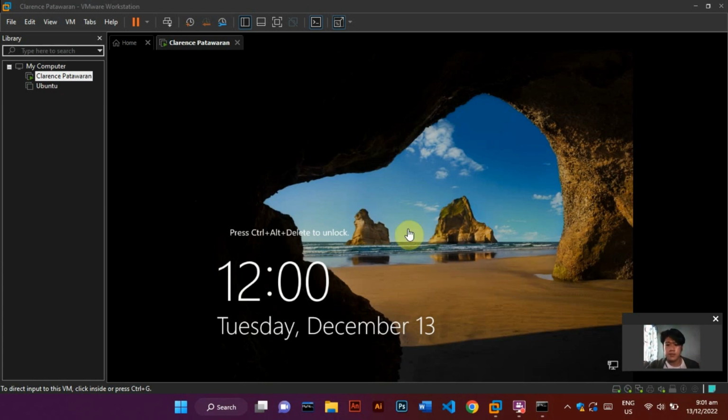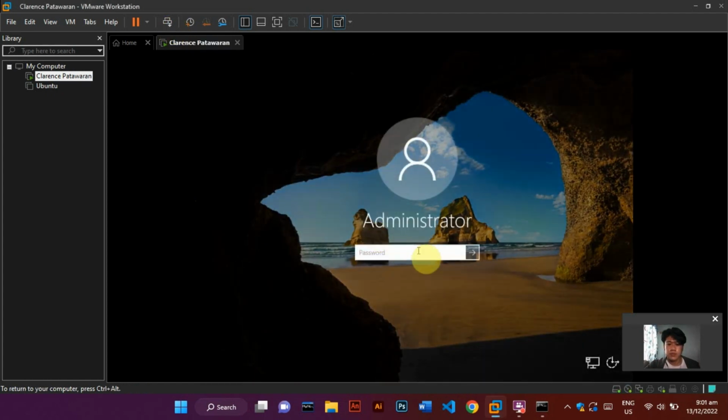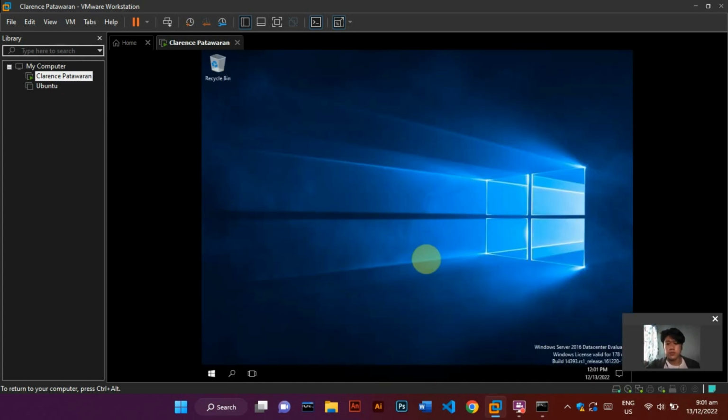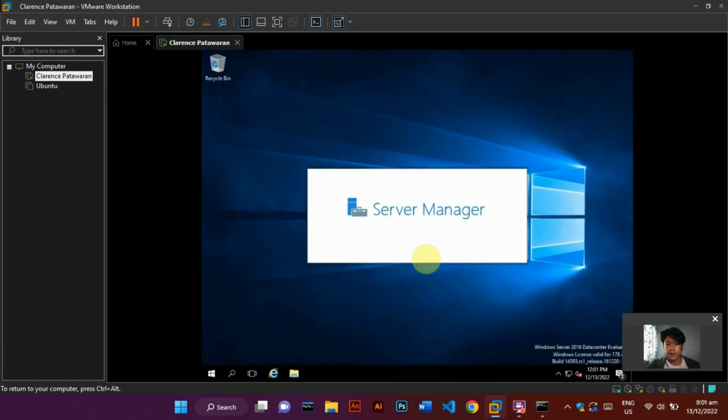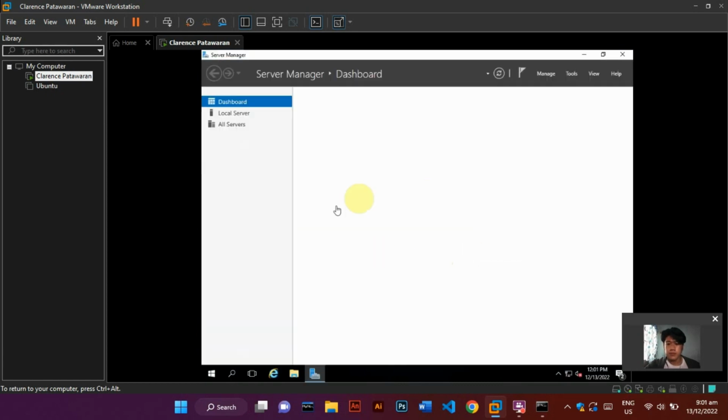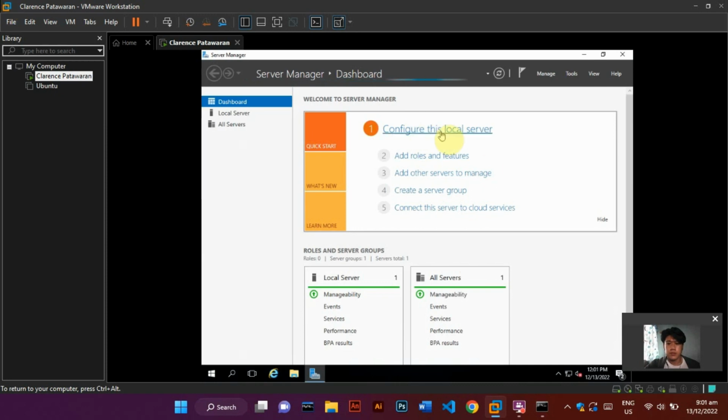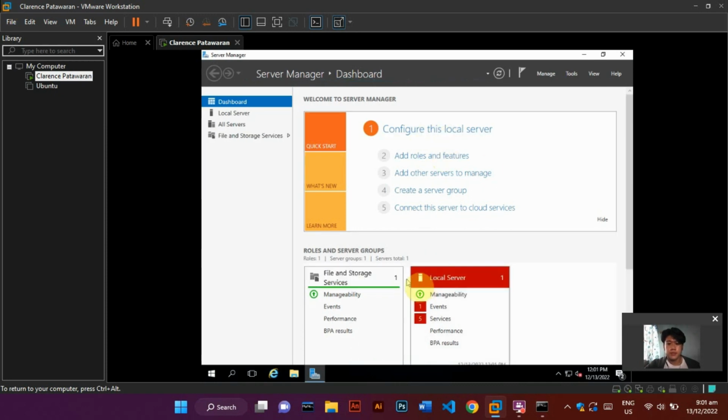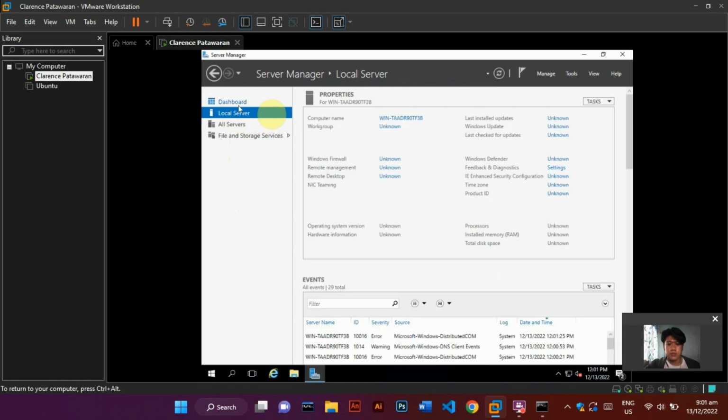For today's activity, we're going to install a DDS on our Windows Server Manager. First, log in on our Windows Server on VMware Workstation. After that, wait for the Server Manager to load. Now, click the local server and find the time zone to change it.